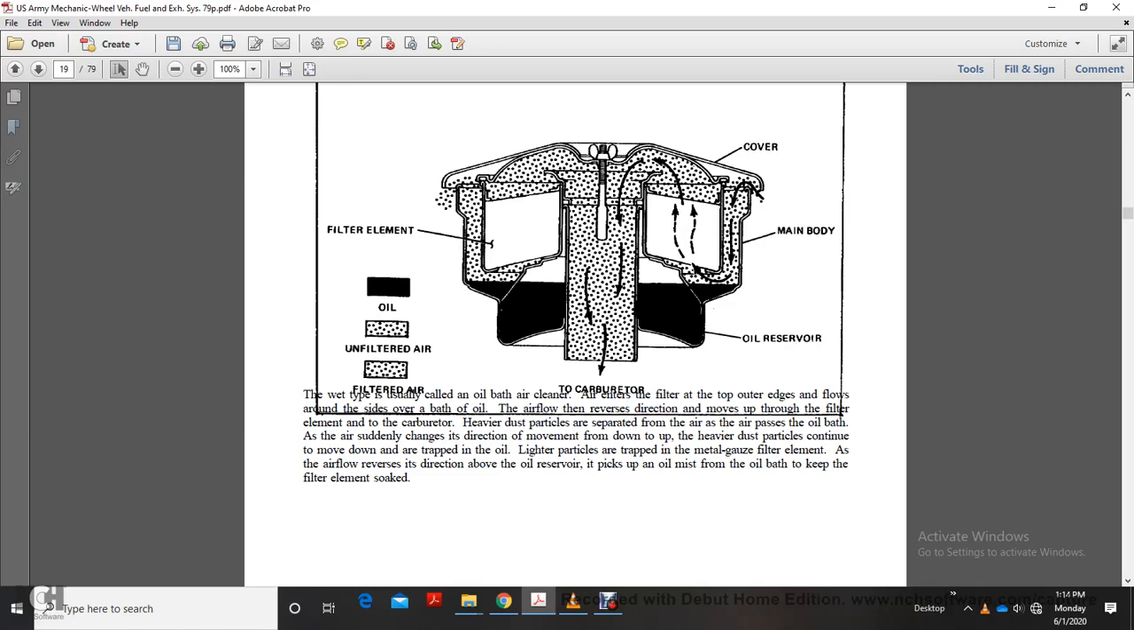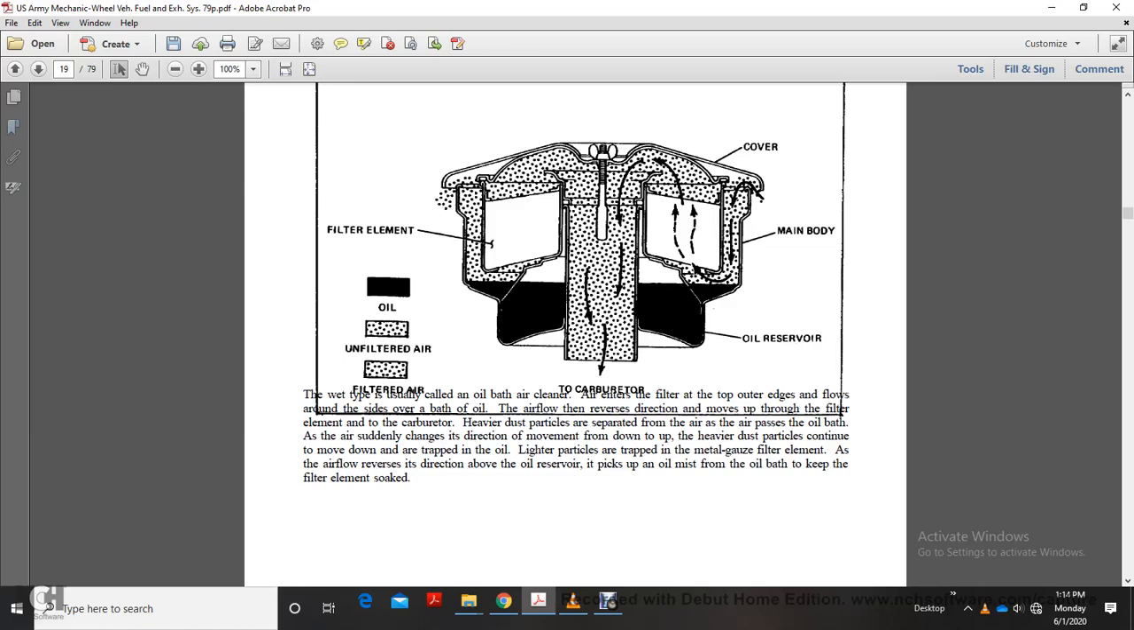Cover, main body, oil reserve, filter element. The wet type is usually called the oil bath air cleaner. All air enters the filter at the top or edge and flows from the side over the oil bath, with the reverse of direction, and moves over the filter element to the carburetor.